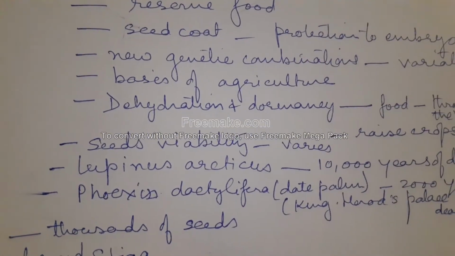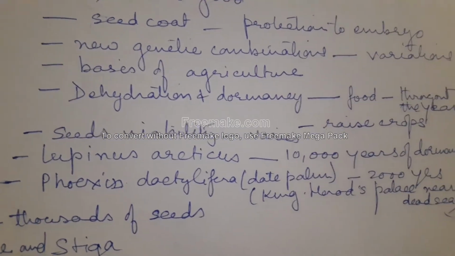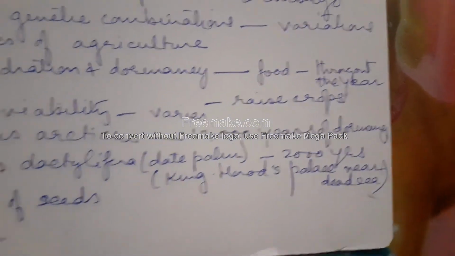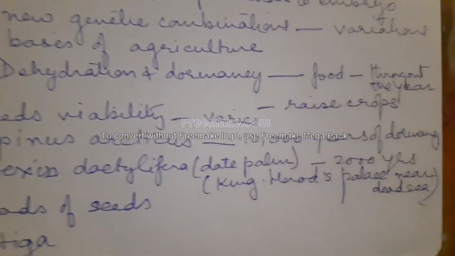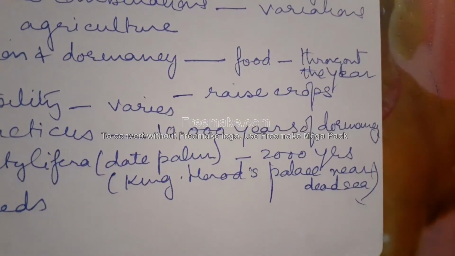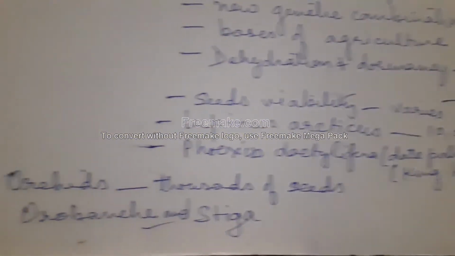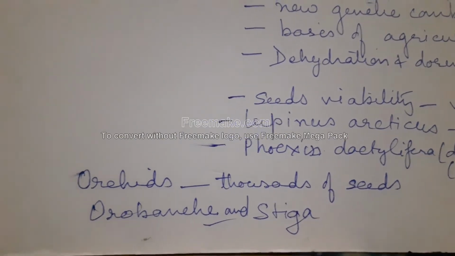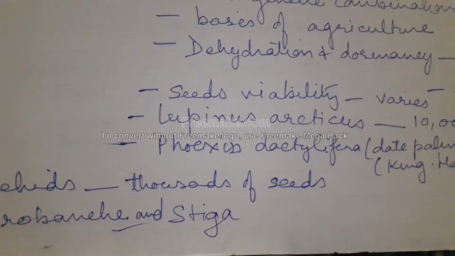Seed viability varies in different species. Lupinus arcticus, given in your NCERT, has 10,000 years of dormancy. Phoenix dactylifera, the date palm, has 2,000 years of dormancy, and it was found in King Herod's palace near the Dead Sea. Now orchids have thousands of seeds, and so is the case with Orobanche and Striga.